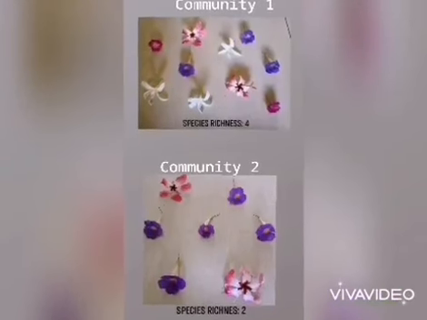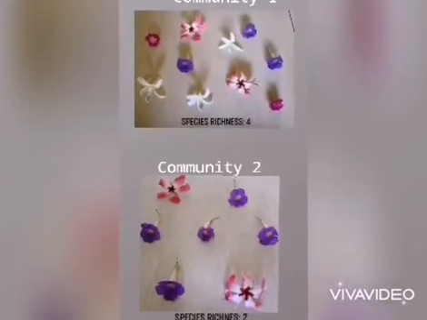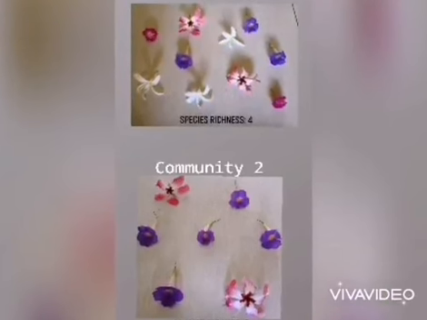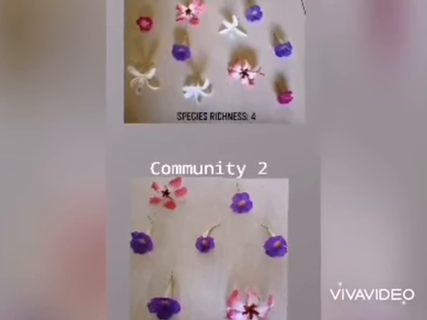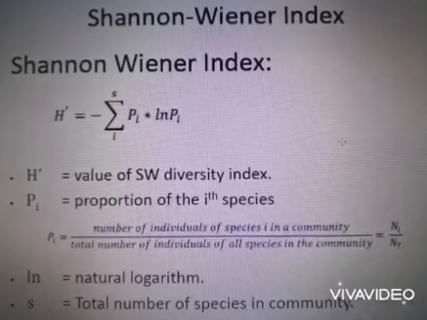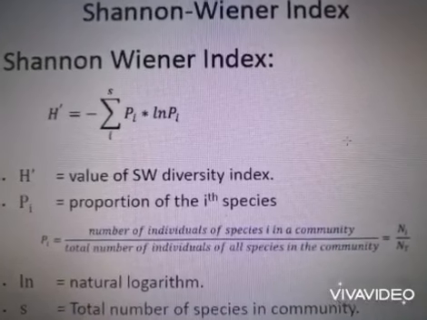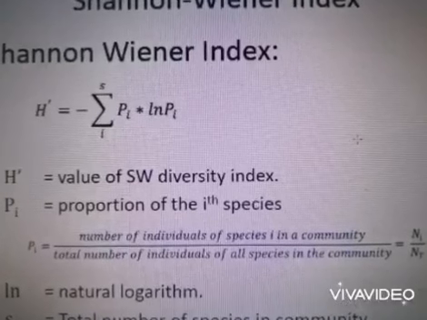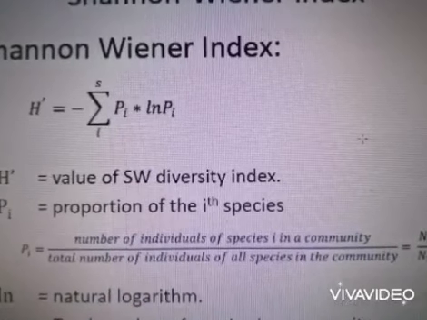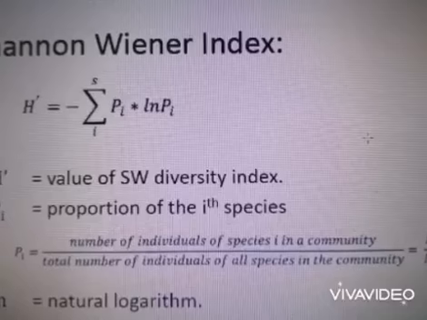Here is a sample of two communities with a species richness. Community 1 with 4 species richness and Community 2 with 2 species richness of flowers. By using species richness as a summary of the community, much information is lost. Diversity indices are designed to combine species richness and the evenness of individuals among those species. Here is the equation of the Shannon-Wiener index and its attributes.